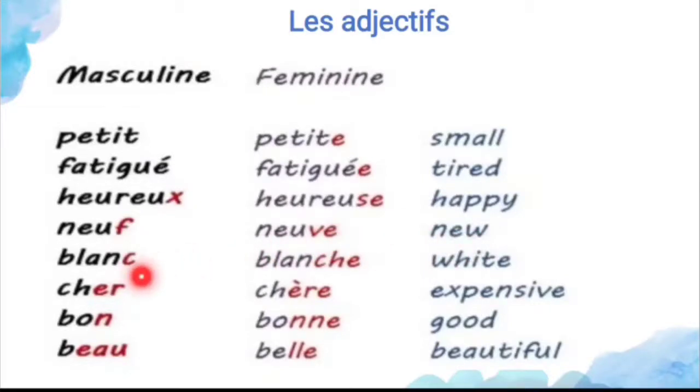And next, blanc, it ends with c. When you change into the feminine form, blanche, it means white. Why? Because it's an irregular adjective. And this one, cher. Cher means what? Dear or expensive also. And for the feminine you use è with accent grave, chère. Chère, it means expensive. And bon, it ends with n, so you have to add nne. It means good. And beau means what? Beautiful. When you change into the feminine form, belle, it means beautiful only. So some irregular adjectives are there. That irregular adjectives you can read by yourself only.